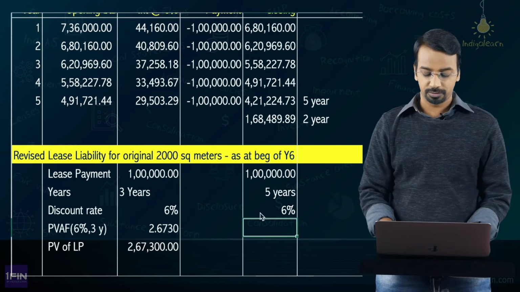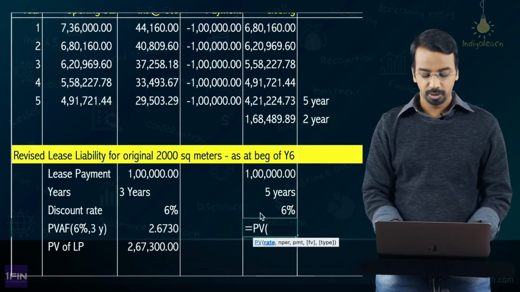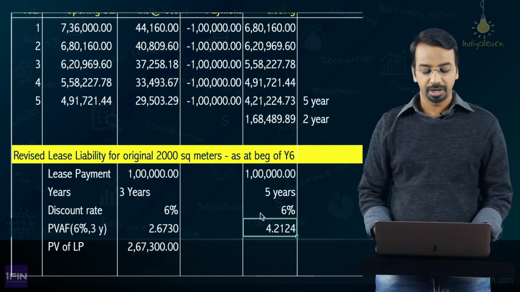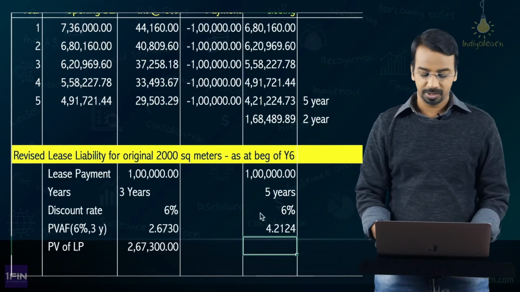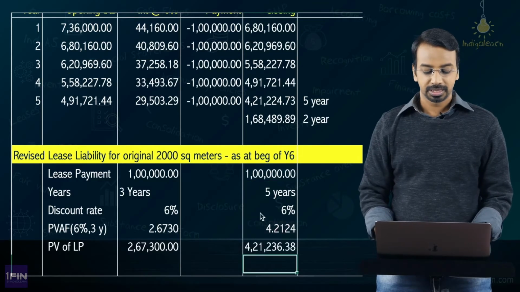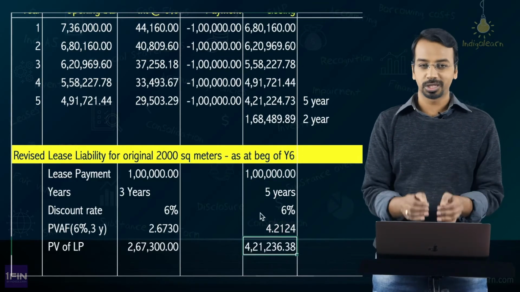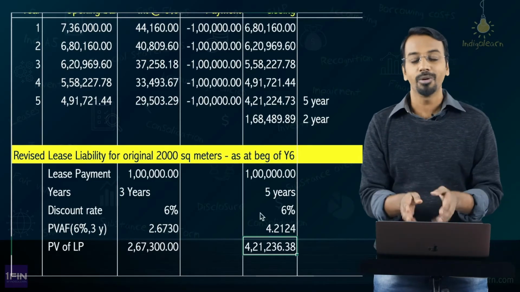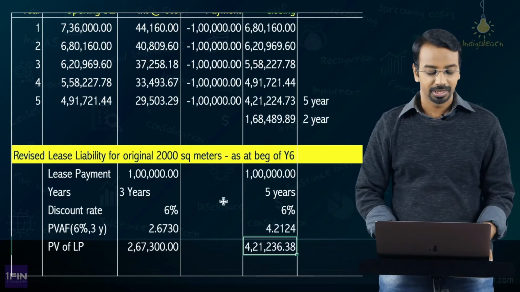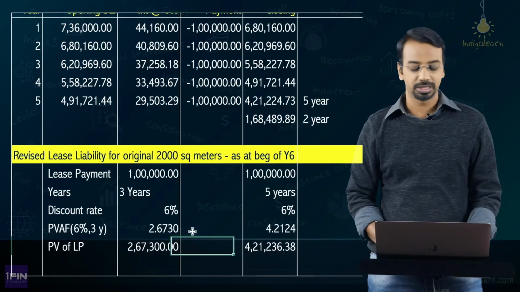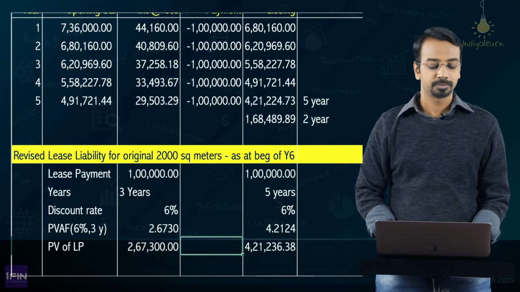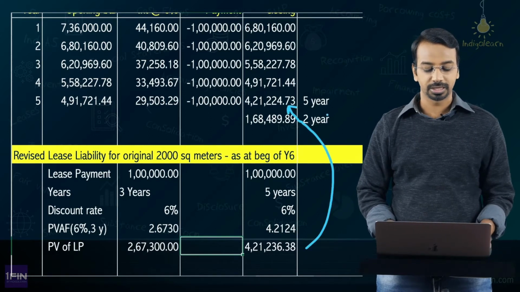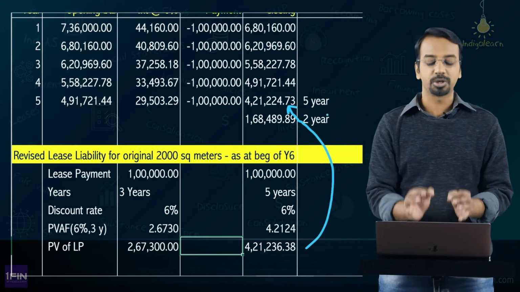Okay, so now here if we calculate the present value of 1 lakh for a balance period of 5 years at 6%, what would we get? Let me just do the calculation. Present value of 6% for 5 years for a payment of 1, you get 4.2124. So if I multiply this, 4,21,236 would have been the lease liability if I consider the 5-year period. But now, because I am only considering the 3-year period, the lease liability comes to 2,67,300. If you compare this number 421,236 with the number that we had calculated earlier, which is 421,224, the difference is because of rounding off.